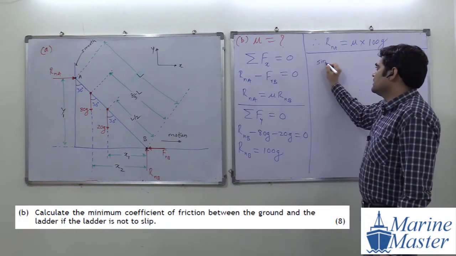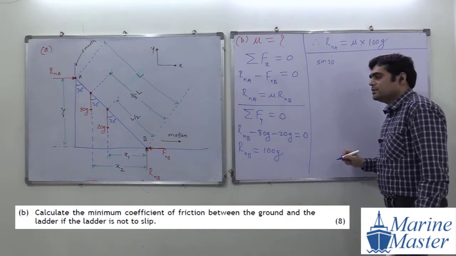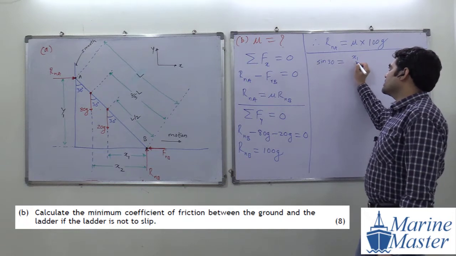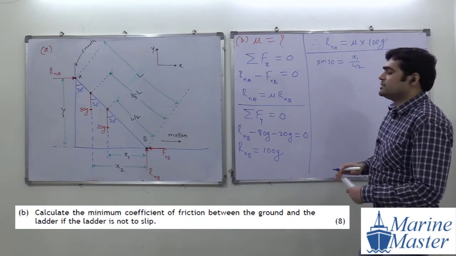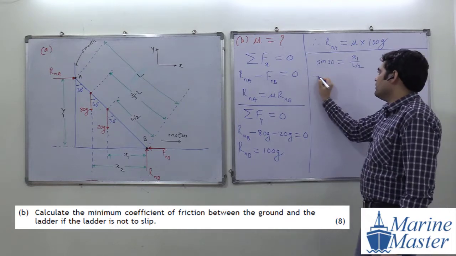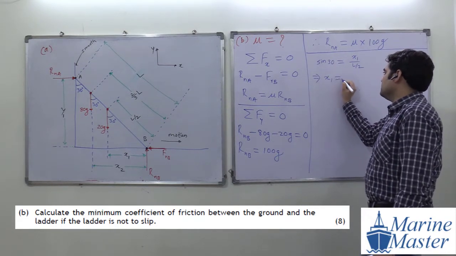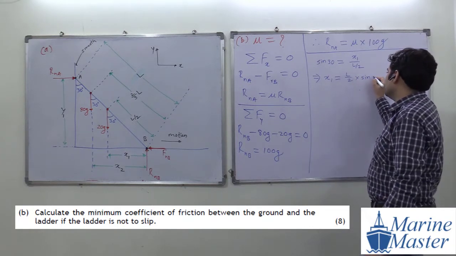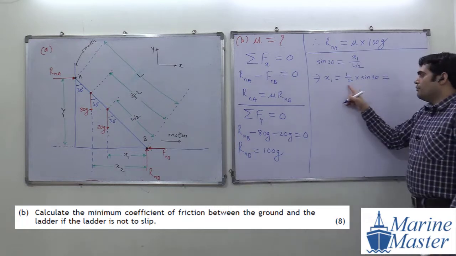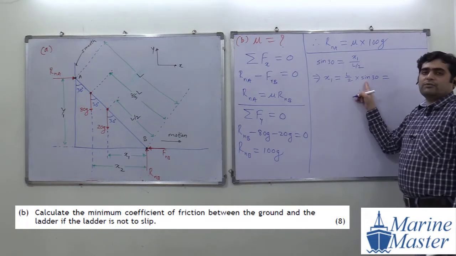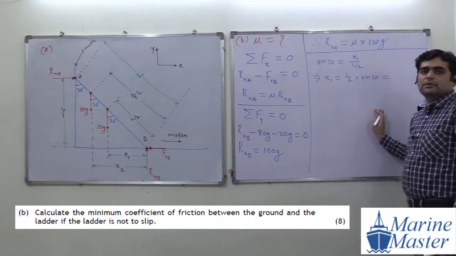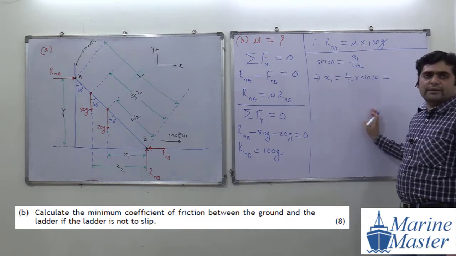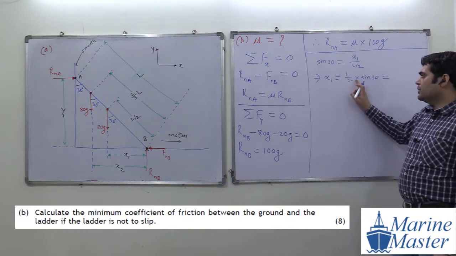So sine 30 will be equal to x1 by L by 2. So x1 will be equal to L by 2 into sine 30, that is 1 by 2 into L into sine 30.